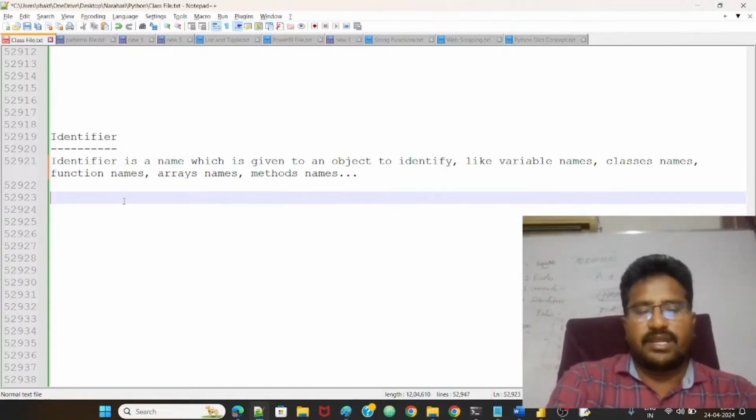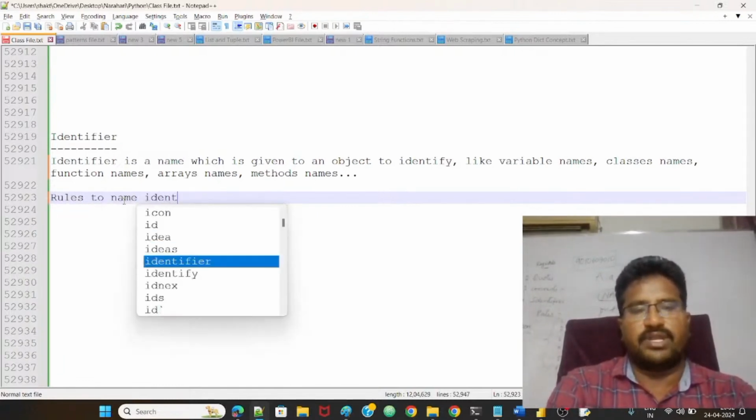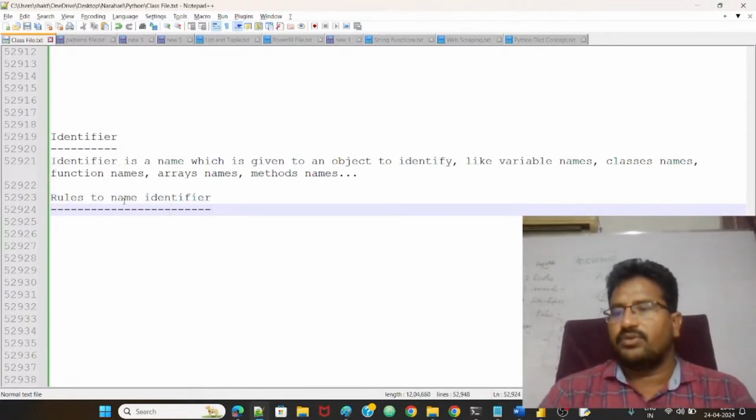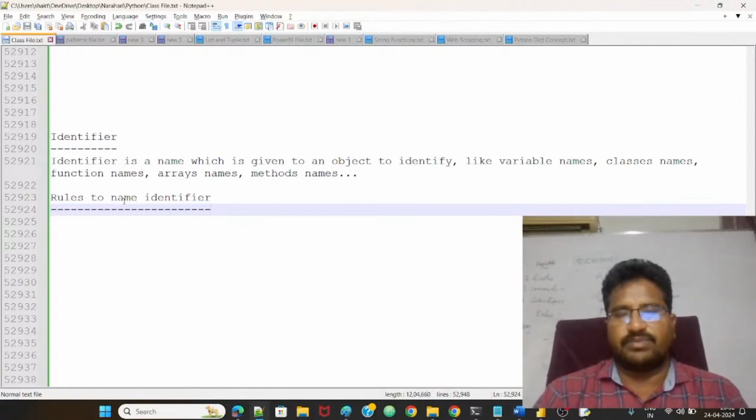Now, to give the name, we have to follow some rules, guys. Rules to name an identifier. To name an identifier, we have to follow some rules. Without rules, we can't give a proper name. We should follow some rules, guys, compulsorily. What rules do we have to follow, sir? What rules do we have to follow?